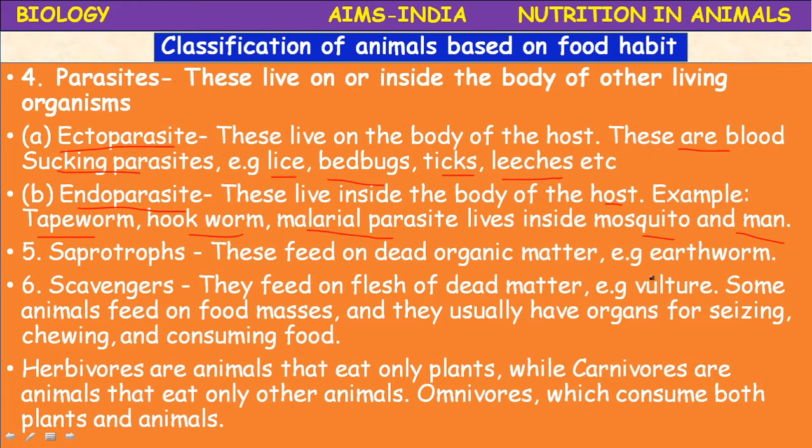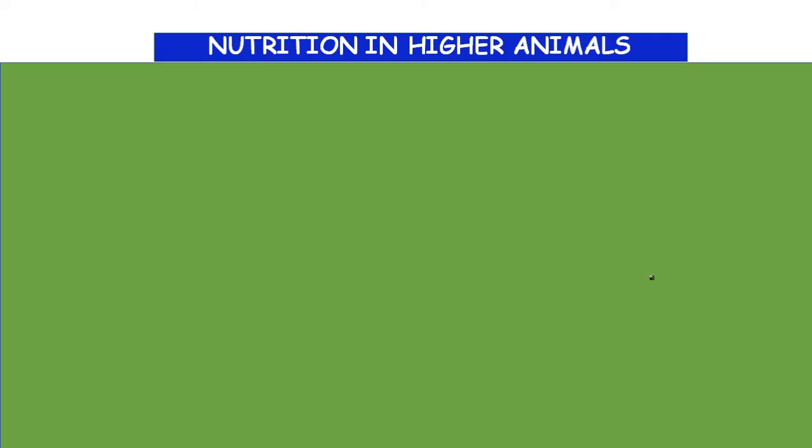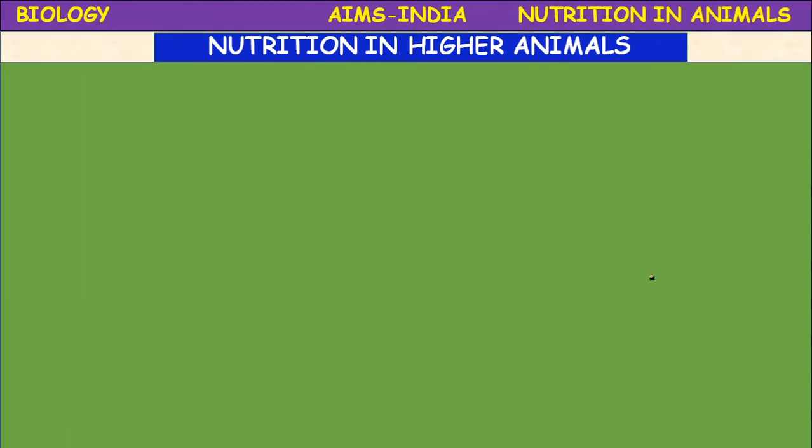Carnivores are those animals which eat only other animals, and omnivores consume both plants and animals. So the animals are categorized into different types based on their food habit or eating habits.